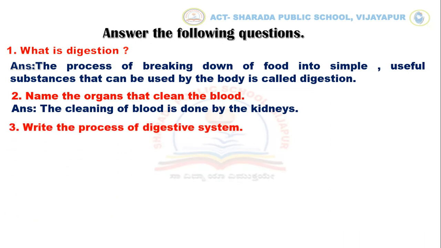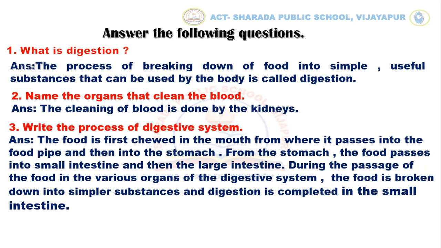Write the process of digestive system. The food is first chewed in the mouth from where it passes into the food pipe and then into the stomach. From the stomach, the food passes into small intestine and then the large intestine. During the passage of the food in various organs of the digestive system, the food is broken down into simpler substances and digestion is completed in the small intestine.